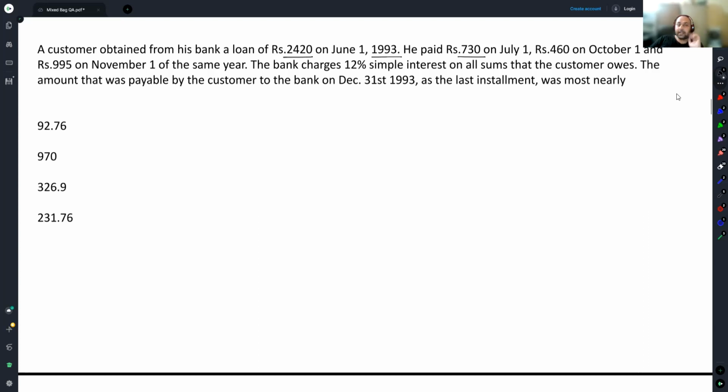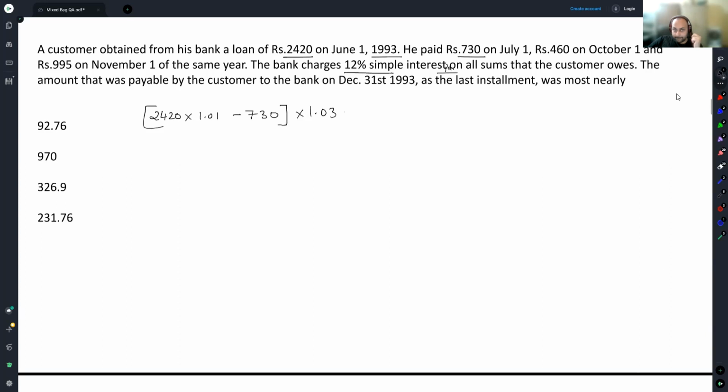Most clear. One way to do this would be, after 1 month, how much does he owe? It will be 2420 into 1.01. Do you understand why 1.01? This is 12% simple interest per annum. So 1% per month. So in 1 month you would reach 2420 into 1%. Now from this you subtract 730. Now whatever amount you get from July 1, July to August, August to September, September to October. Now this into